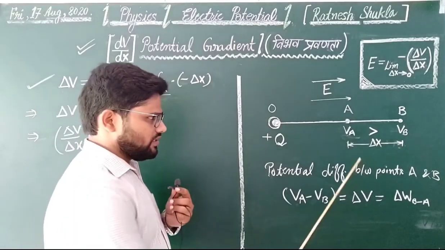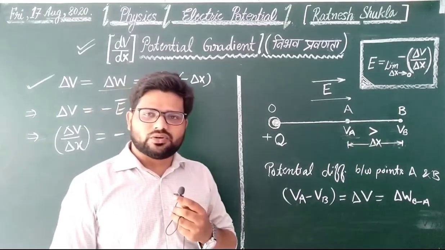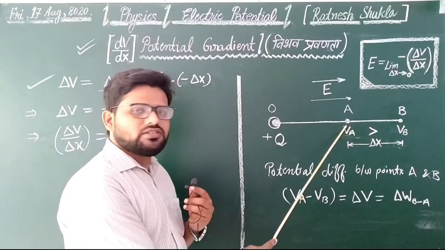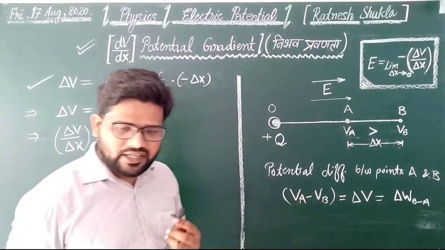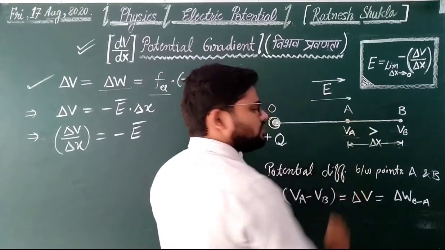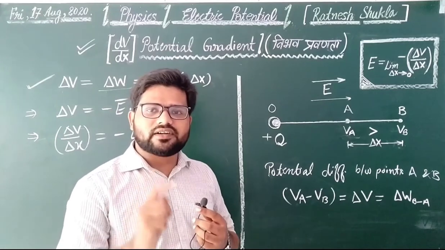Now just consider that the separation between points A and B goes to 0. That means point B coincides with point A, right? In that condition, the average electric field between points B and A would be equal to the actual intensity of electric field.